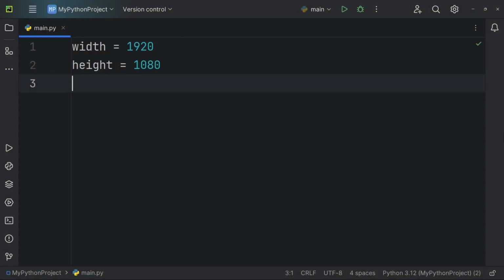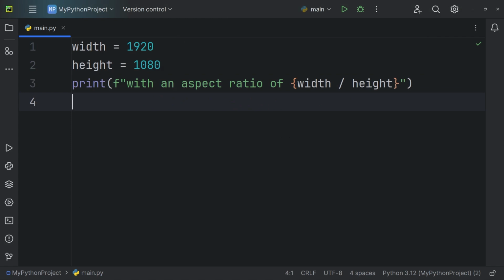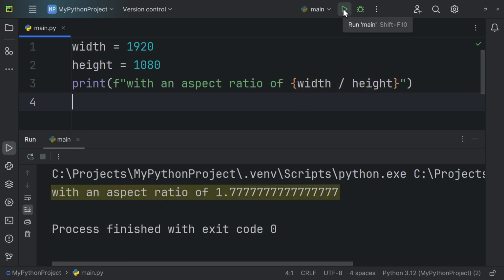Python evaluates the expressions inside the curly braces at runtime and replaces them with their corresponding values in the resulting string. This allows for dynamic string interpolation and formatting. For instance, print f with an aspect ratio of curly braces width divided by height. This line uses an f-string to print a formatted string to the console. The expression inside the curly braces is a division operation that calculates the aspect ratio by dividing the width by the height. When we run this code, it will print with an aspect ratio of 1.7, repeating sevens.